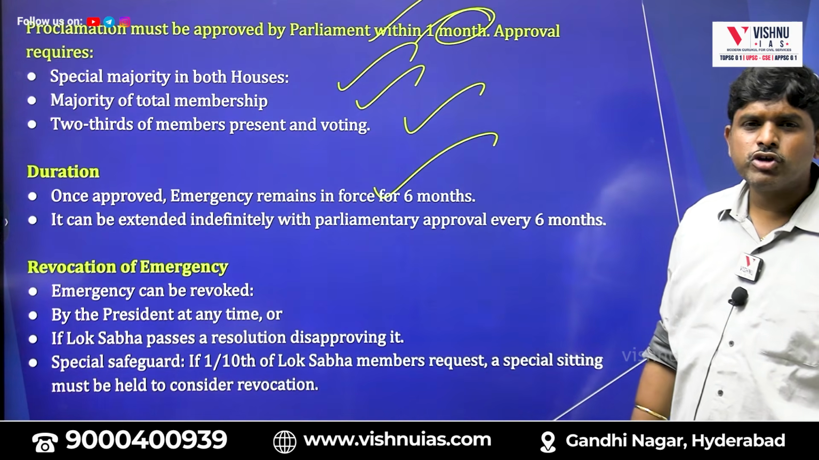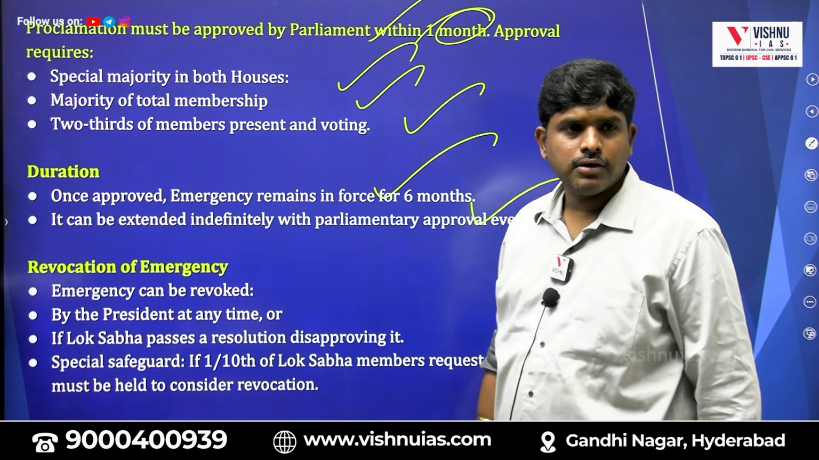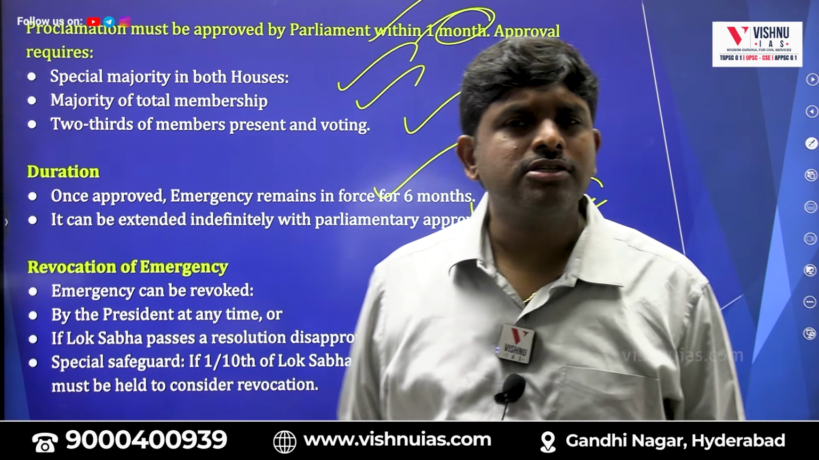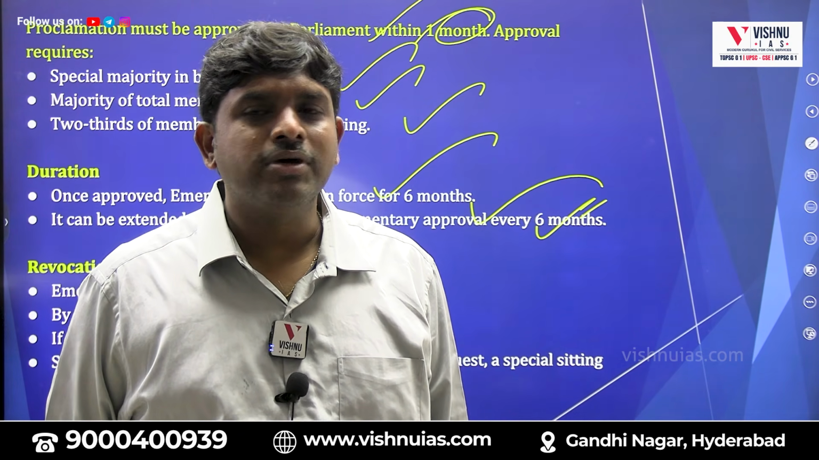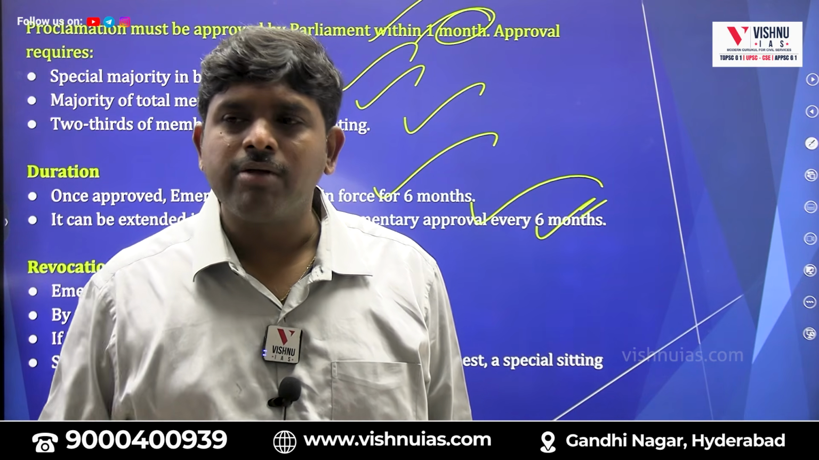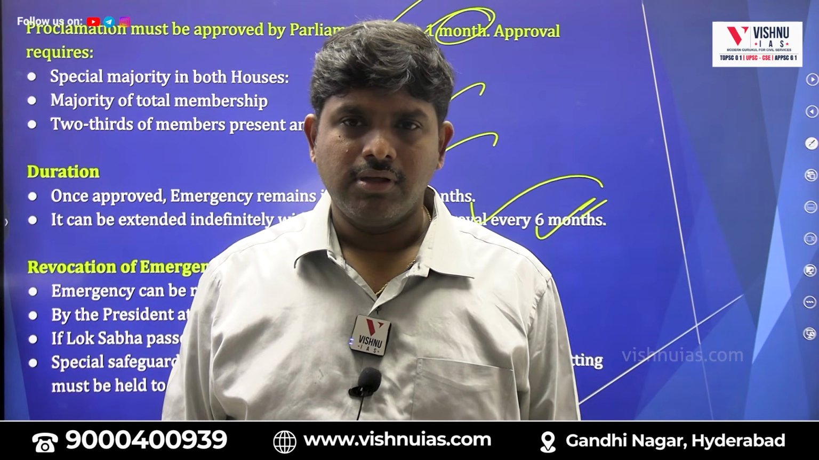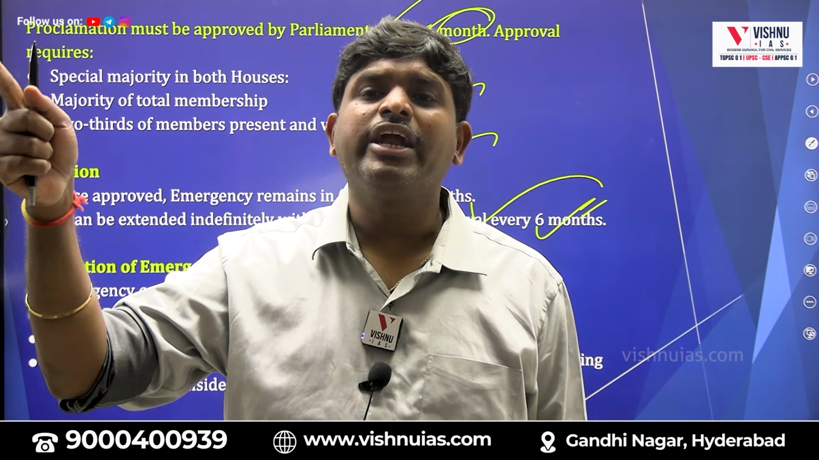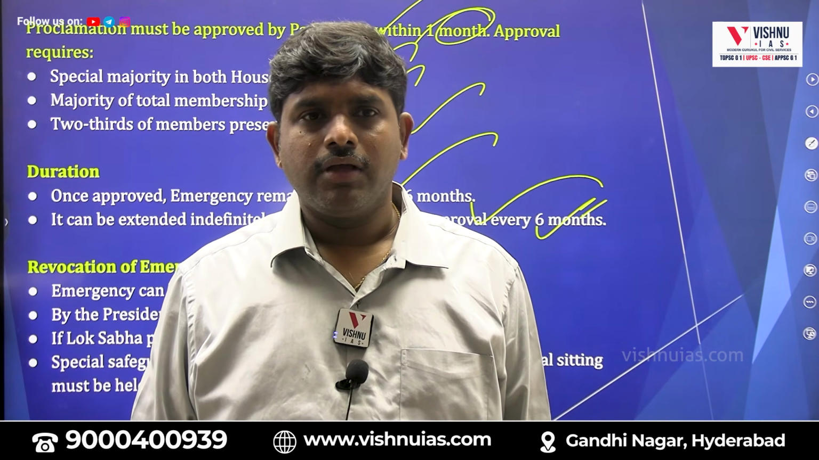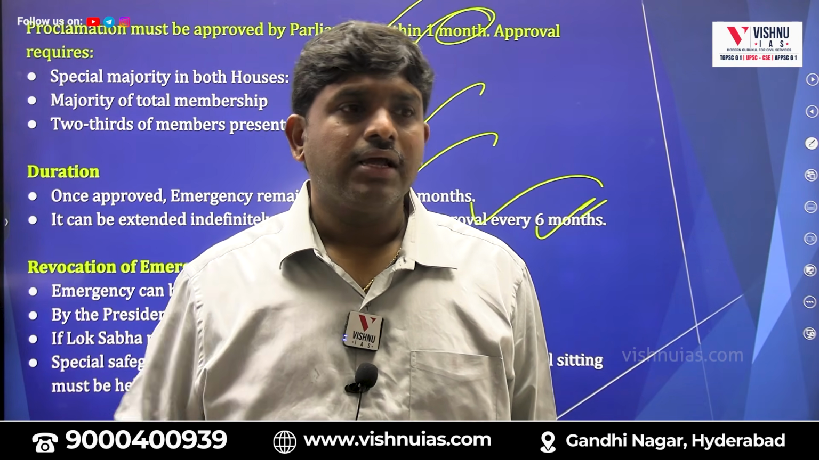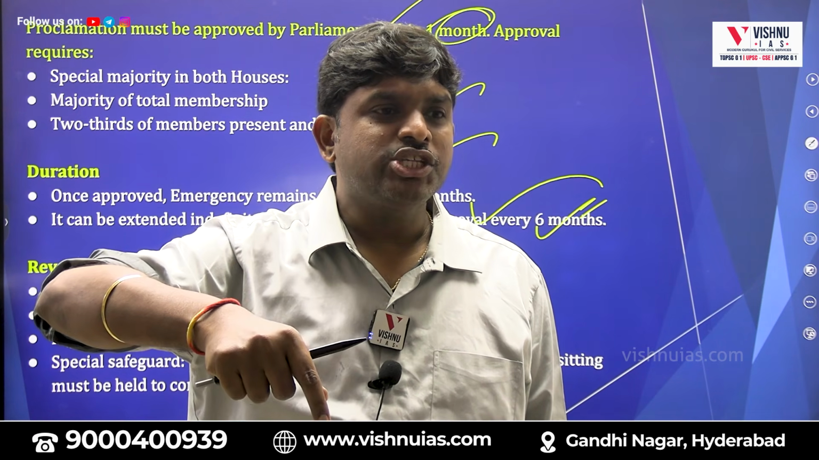Once approved, emergency will be enforced for 6 months. It can be extended with parliamentary approval every 6 months. President's rule, approval after how many months? 2 months. National emergency, after how many months? 1 month. Then after both, every 6 months. For President's rule, after 1 year there is a need to get approval from the Election Commission. President's rule needs a simple majority. National emergency needs a special majority.